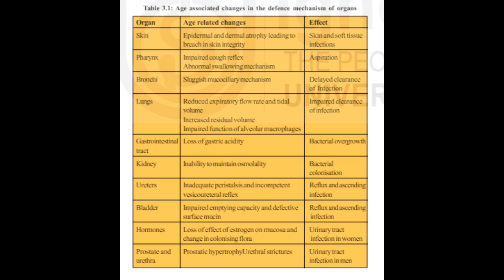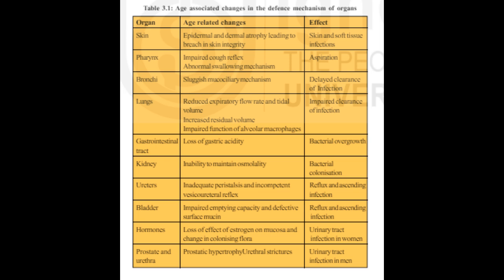The age-associated changes in the defense mechanisms of different organs that may predispose older people to infections are given in Table 3.1. Details of these changes have already been covered in Unit 2 of Block 2 of MME 104. Table 3.1. Age-associated changes in the defense mechanism of, look at the screen.